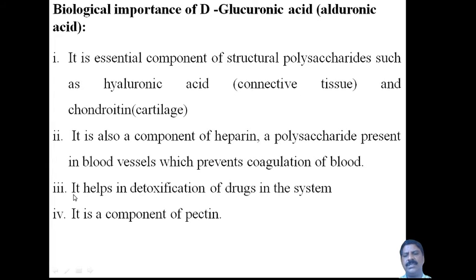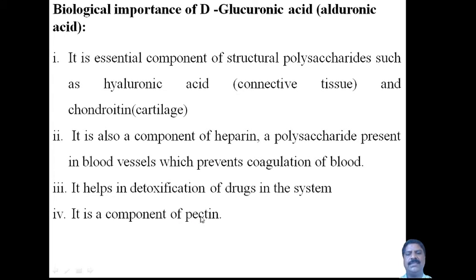Okay. Next, the third importance is that it helps in detoxification of drugs in the system. When excess drugs are present, or drugs that are not acting, they can be removed from the body in the form of detoxification. Toxic materials can be removed by using glucuronic acid, as detoxification of the drugs in the system. And the fourth one is, it is a component of pectin.